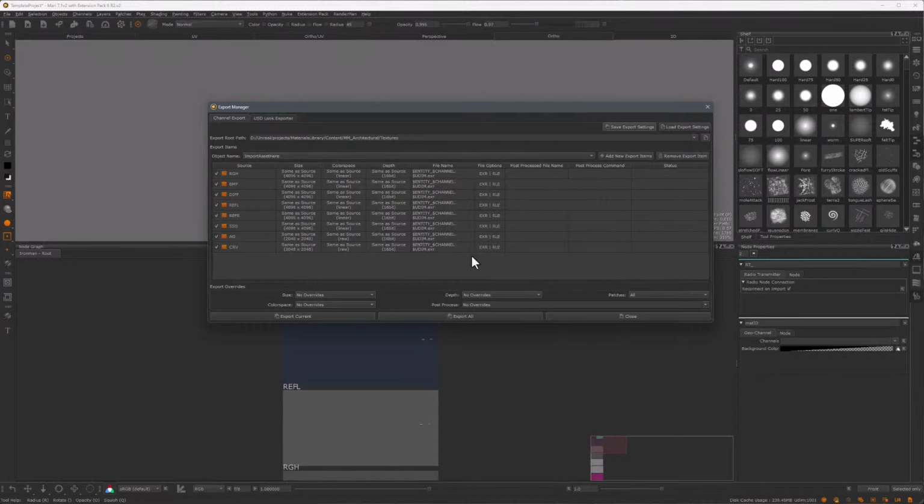We also already set up the type of file that gets exported, its bit depth, its color space, and its size. Now, of course, we encourage our artists to change the export resolution because not every channel needs to be exported as a 4K. But in terms of painting resolution, just to make sure that everything is consistent with the texel density that we set up in Mari, everything gets painted as a 4K channel.